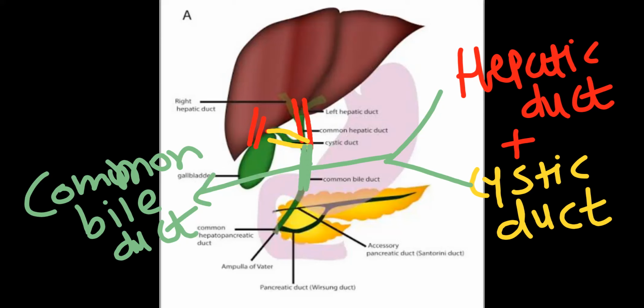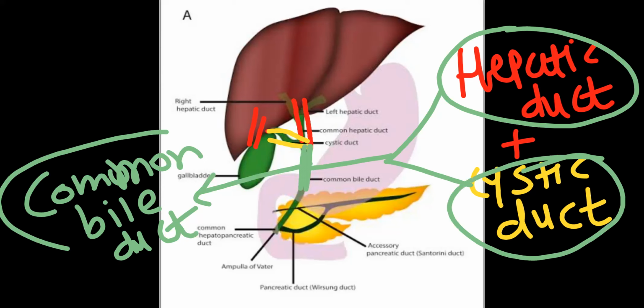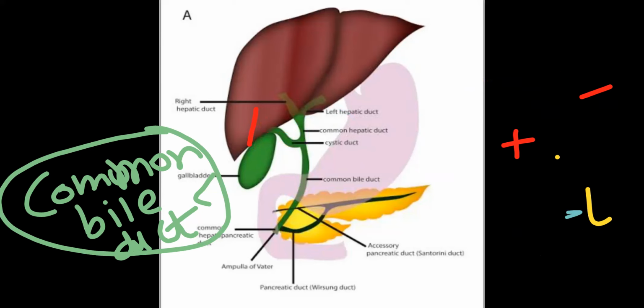Common bile duct, see hepatic duct carries what? Bile juice. Cystic duct also carries what? Bile juice. So the common bile duct also carries bile juice. Right? Now, this common bile duct runs posteriorly.